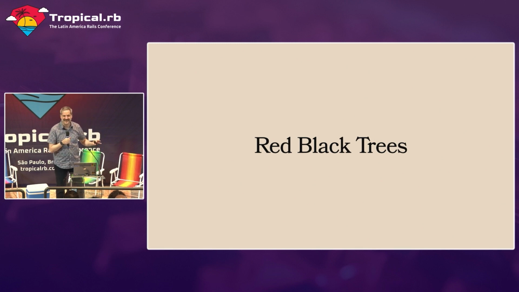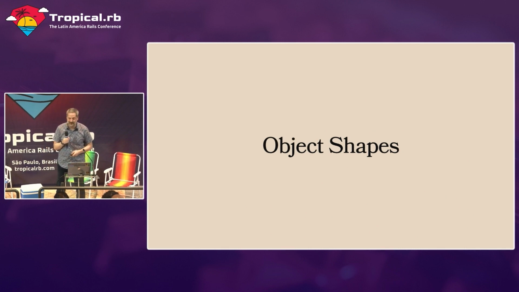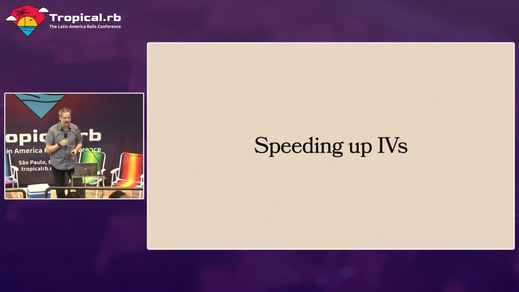This is not a joke. I'm not doing a bit. We're actually going to do that. And then we're going to look at instance variables as well as object shapes, and we're going to try to understand what makes instance variables slow, and then we're going to try to speed them up. And I apologize, there's also going to be math in this presentation. But I promise it's not that hard. I was watching some presentations earlier about doing front-end stuff, and I cannot do that at all. It's way too hard for me. I promise this math will be easier than that.